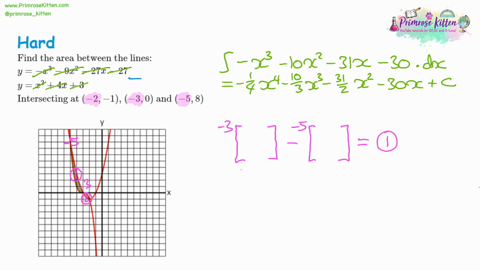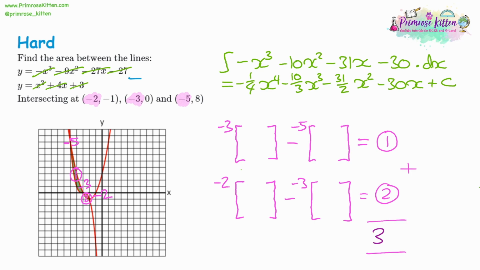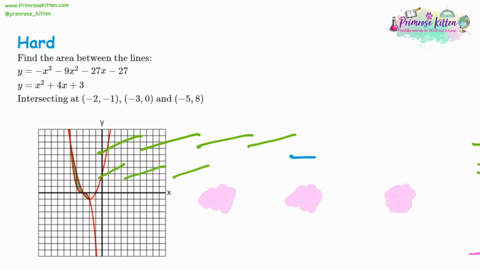Now area 2 is between negative 3 and negative 2 as well. So the larger one of those is negative 2. It should be a new substitution, but you should already know what the negative 3 substitution gives you from the previous question. And that'll give area 2. Add them together for the final answer for the area. And for this question, you should get 3.1 to 1 decimal place.